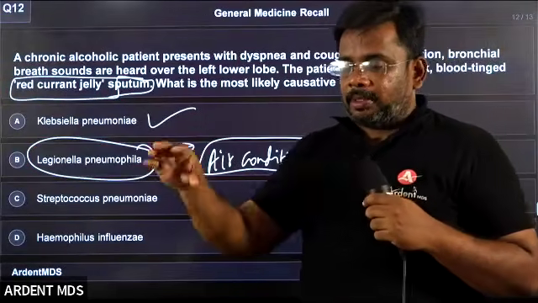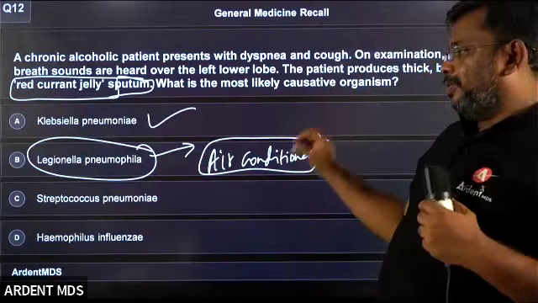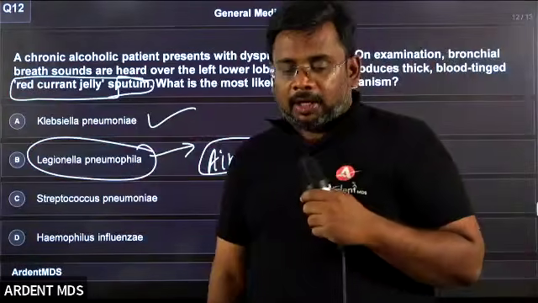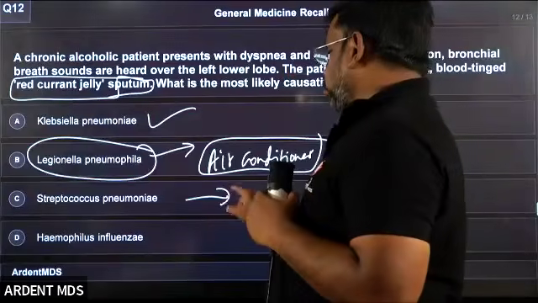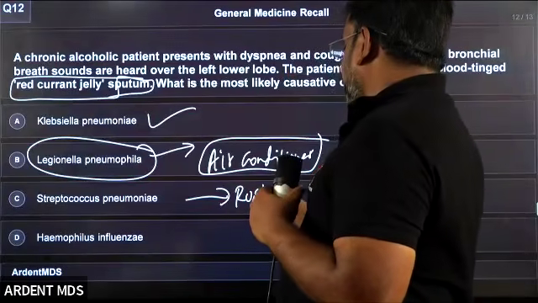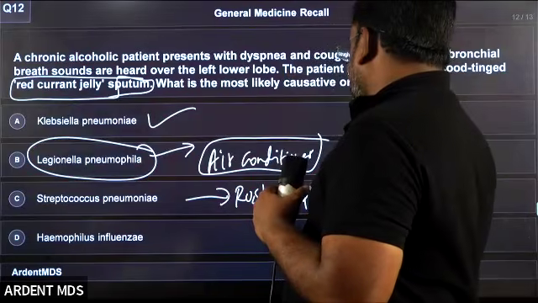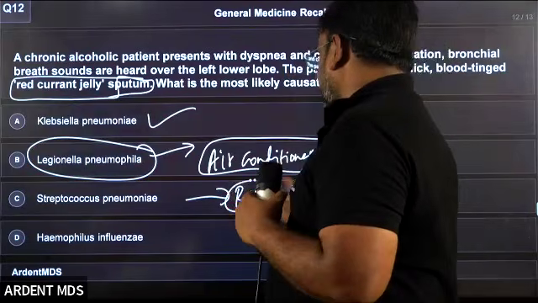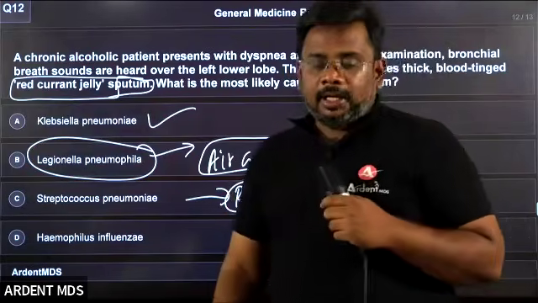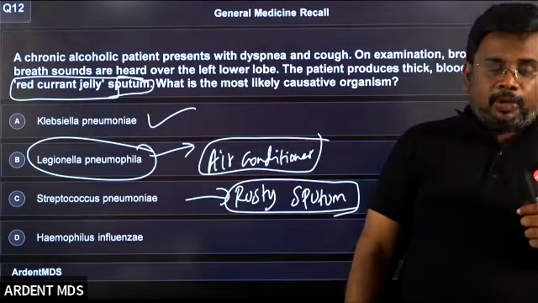All the symptoms will be given. If you get that type of question, then you can think about Legionella. What about Streptococcus pneumoniae? It produces rusty sputum, which is seen in Streptococcus pneumoniae.